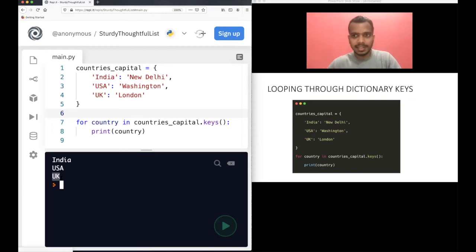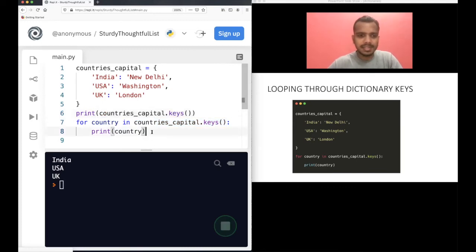In this case, we are only accessing the keys. We are looping through all the keys. We do not want values and both of these, right? This is another way of how you can do it. So you can also just write print, of course, countries capital, sorry, this one. And you will understand more how it is working. You can just do this. And if you run this, you will understand how this for loop is working, right? So you should always understand how this for loop works.